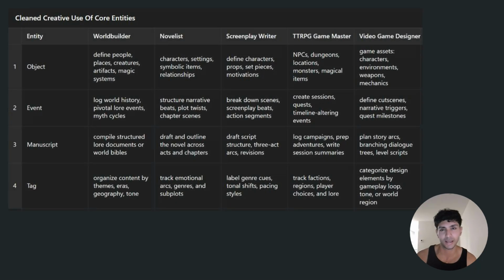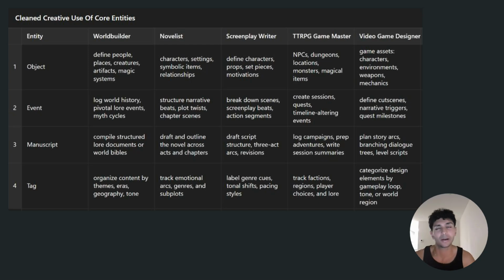And the way Inksir does this is that every piece of writing can be categorized as an object, an event, or a manuscript. The manuscripts are your chapters, or acts, or episodes. An event is a scene, or a plot point, or an idea, right?